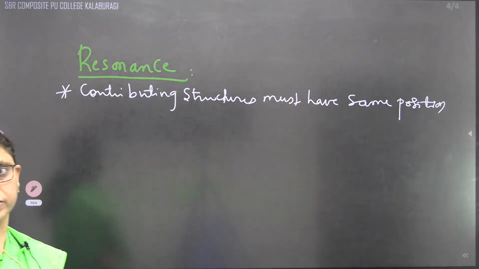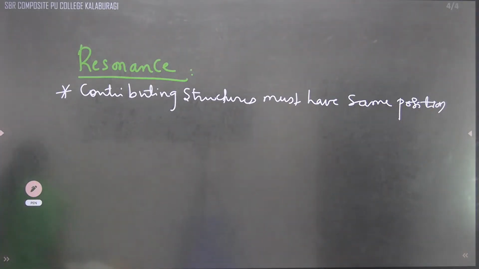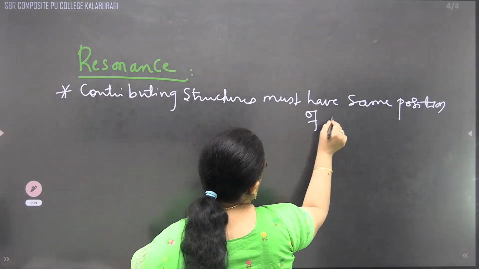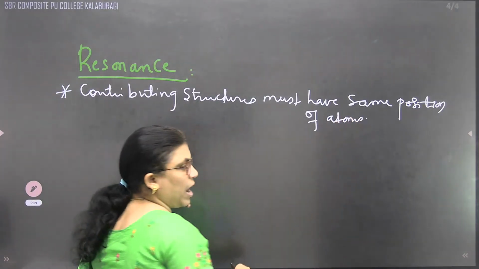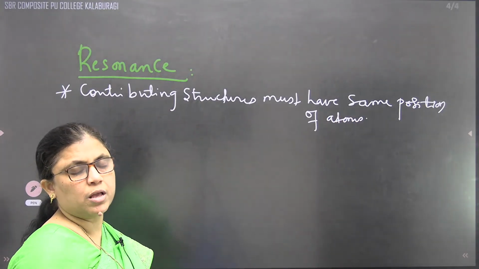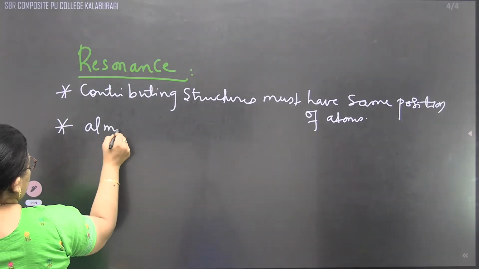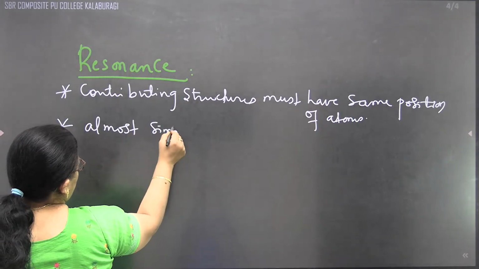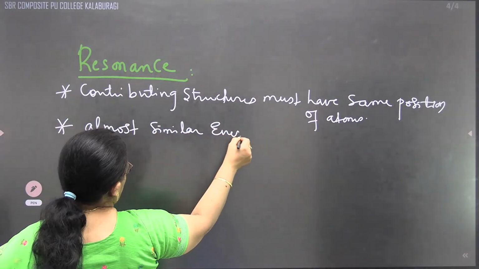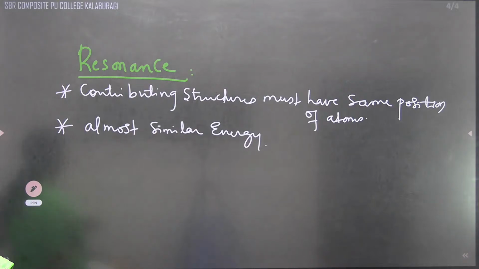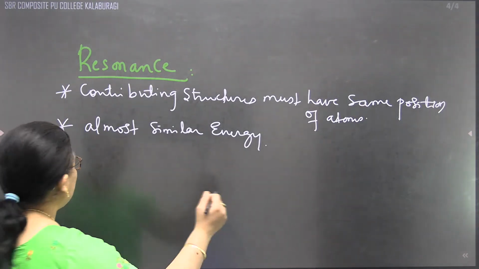In case of the resonating structure, what is the condition? The contributing structures must have the same position of what? Atoms. Same position of atoms. And all the contributing structures must have almost similar energy. So to get a resonating structure, they must have almost a similar energy. And every contributing structure must have the same number of paired and unpaired electrons.